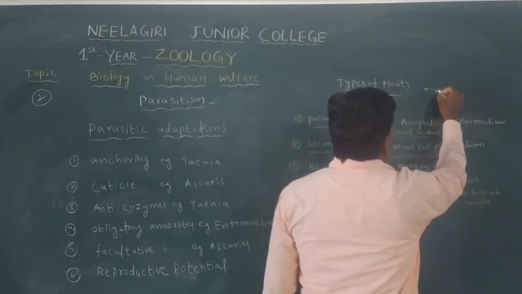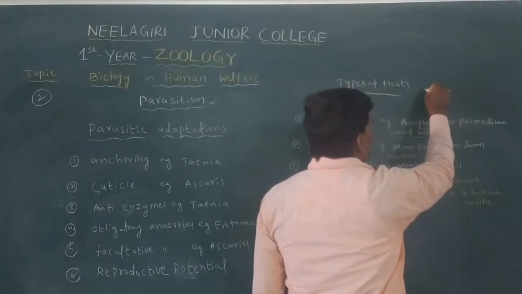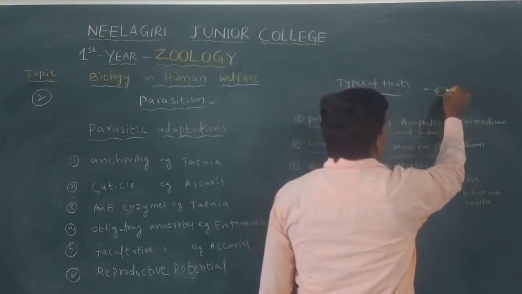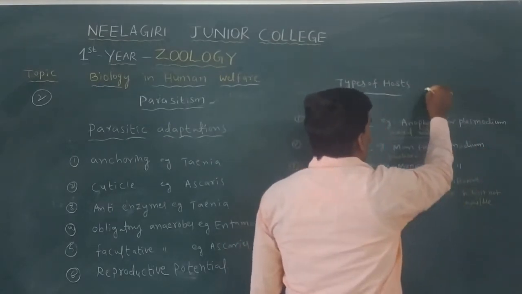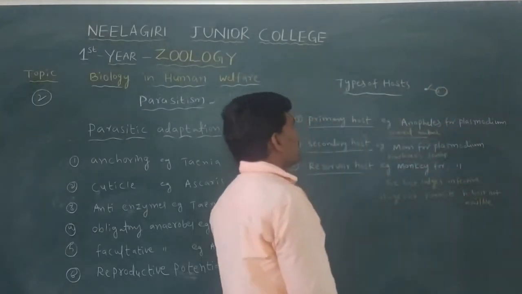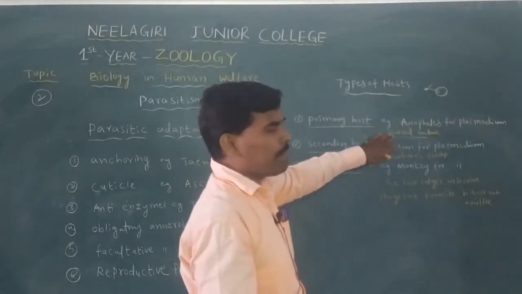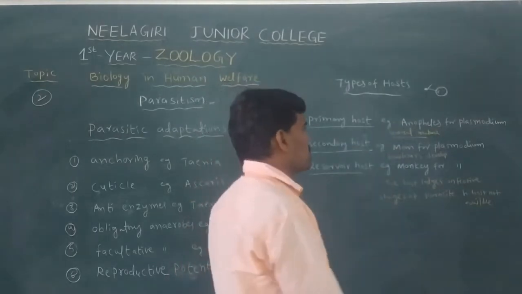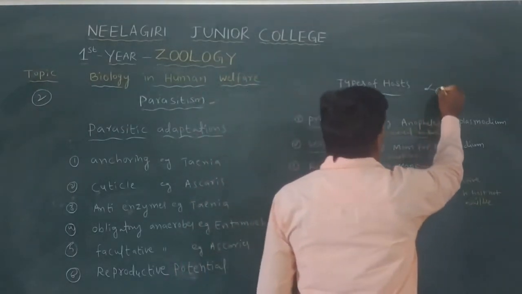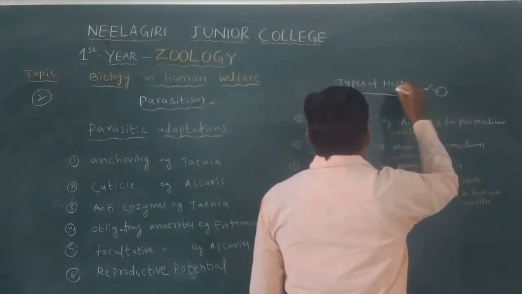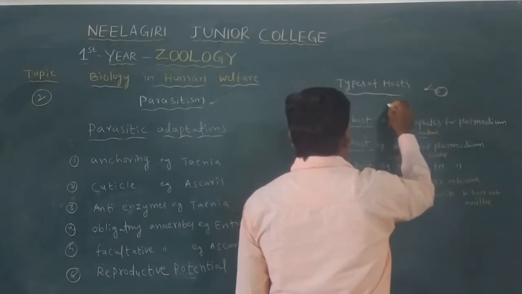The parasite lives inside the host's body, and its development to sexual maturity takes place in the host's body. This type of host is called the primary host.